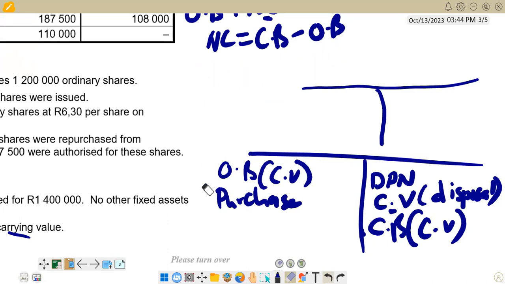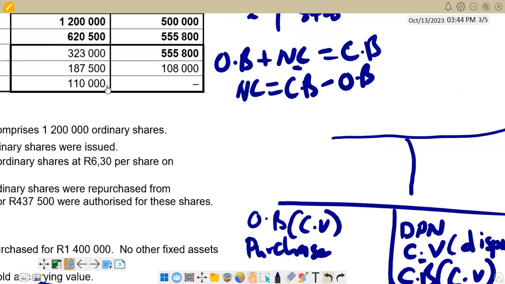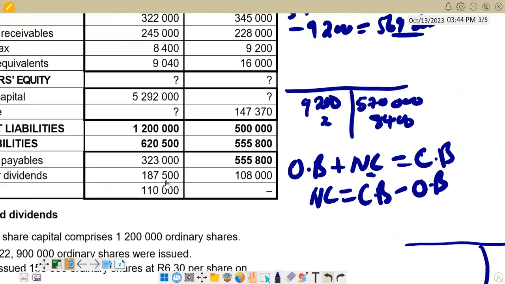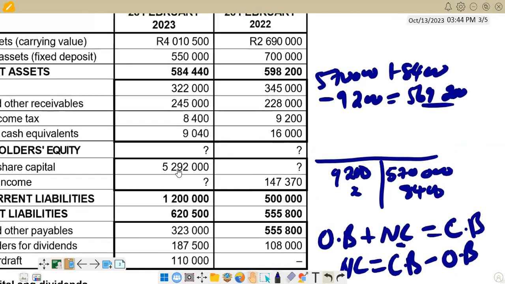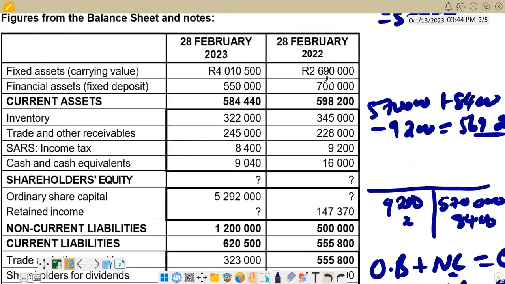If you check in the question there, let's check the balances that we are given. At the beginning, fixed assets are 2,690,000, so it's going to the debit side of that account. Then at the end, the carrying value is 4,010,500, so it's going to go to the credit side.